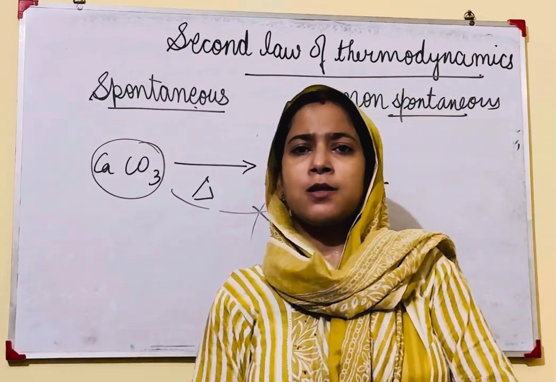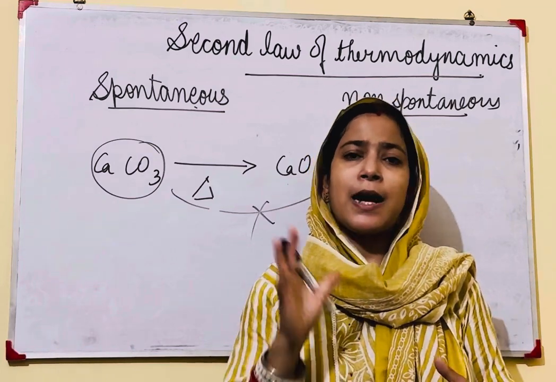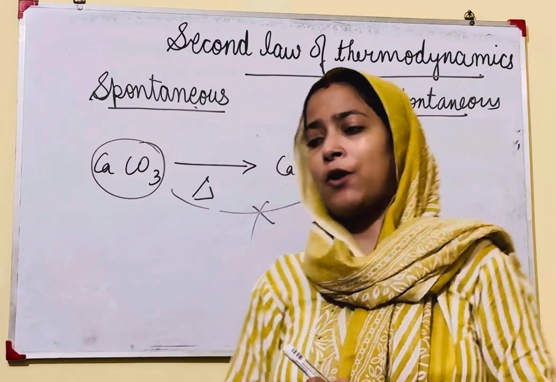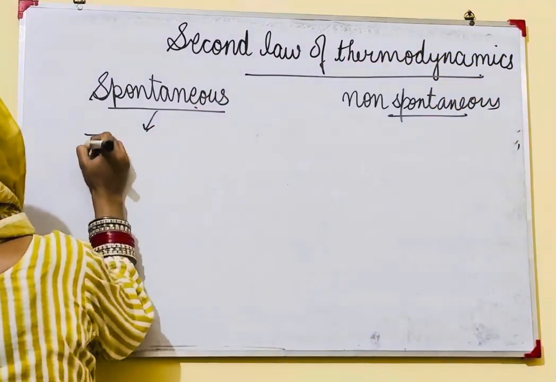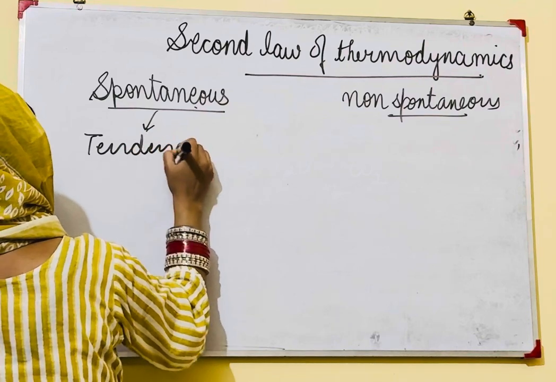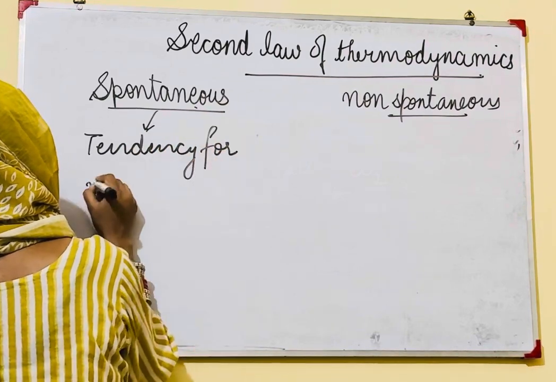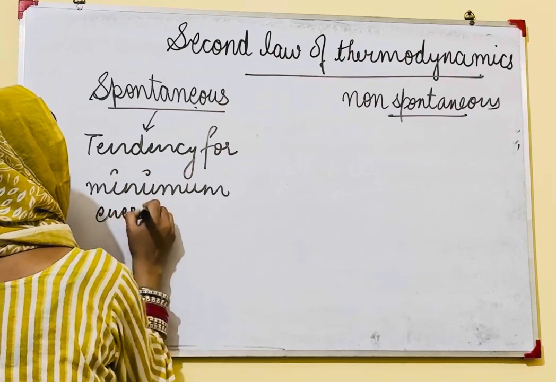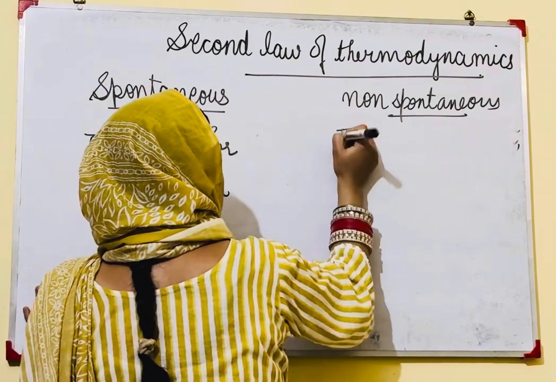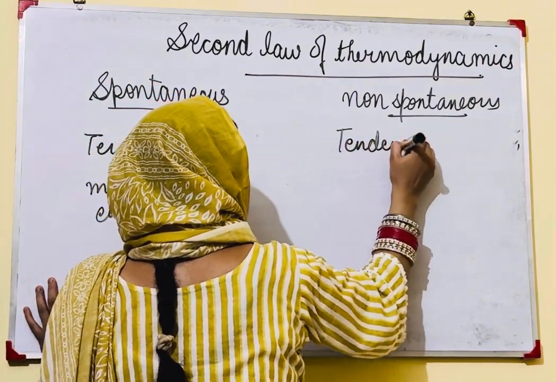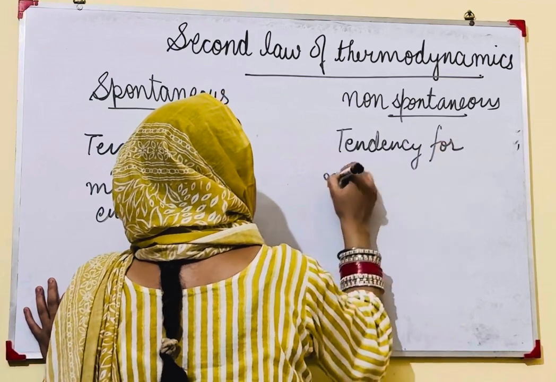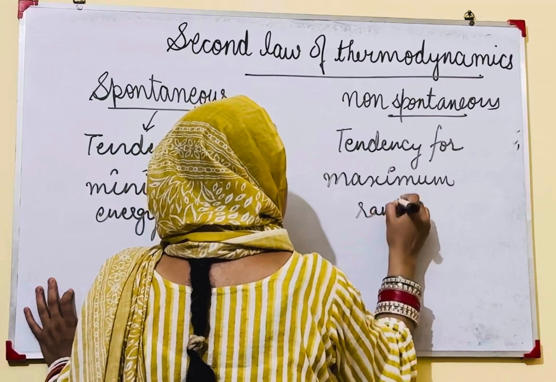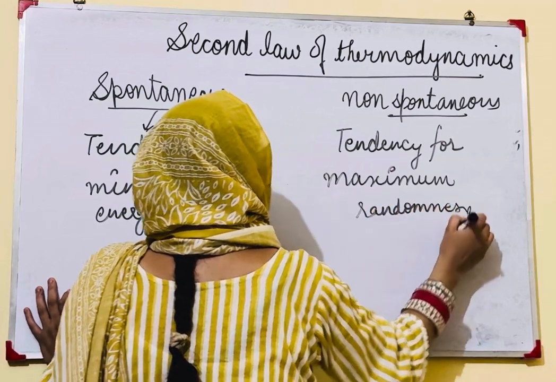Now the question arises, why are some processes spontaneous and some non-spontaneous? These are based on two driving forces: the tendency for minimum energy and the tendency for maximum randomness.